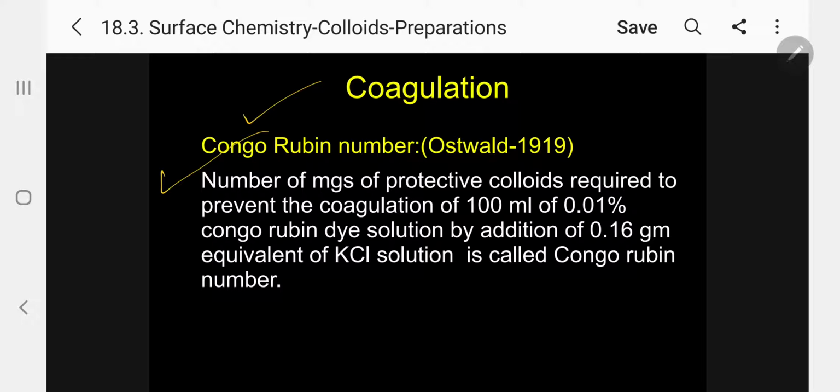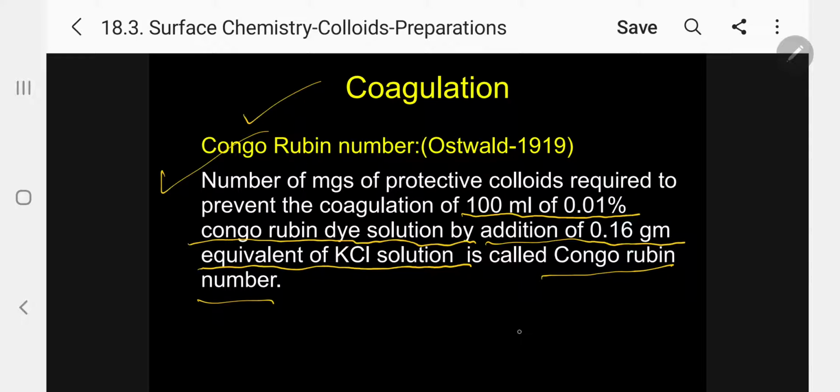The number of milligrams of protective colloid required to prevent the coagulation of 100 ml of 0.01% Congo-Rubin dye solution by the addition of 0.16 gram equivalent of potassium chloride solution is called the Congo-Rubin number.